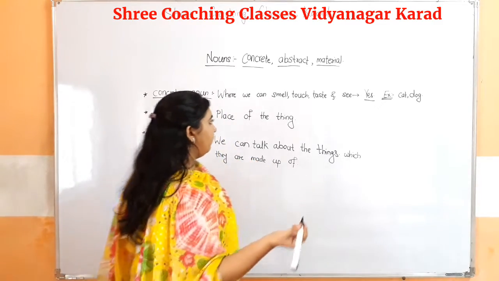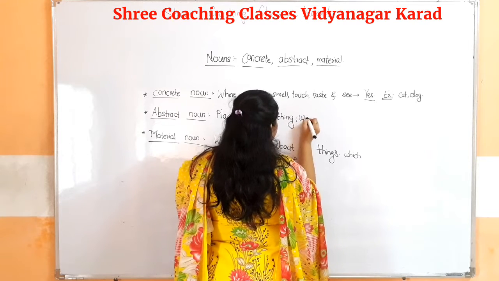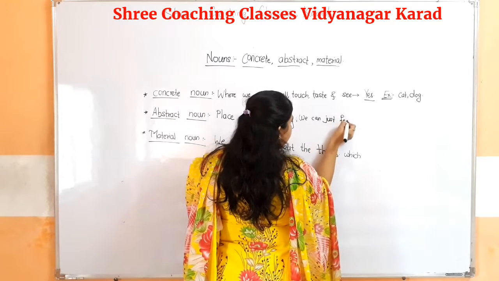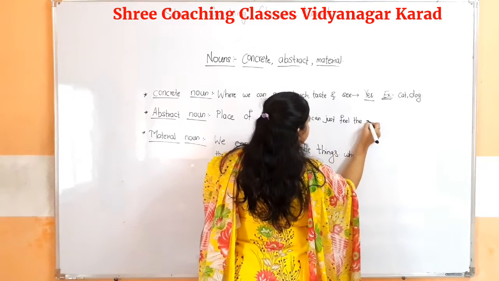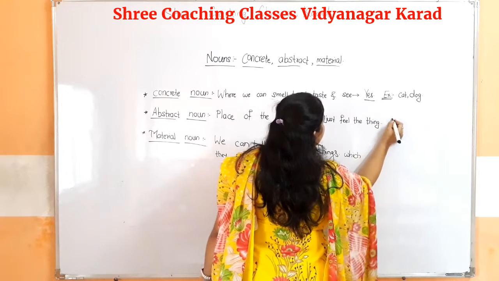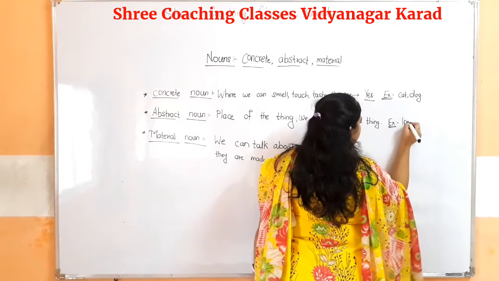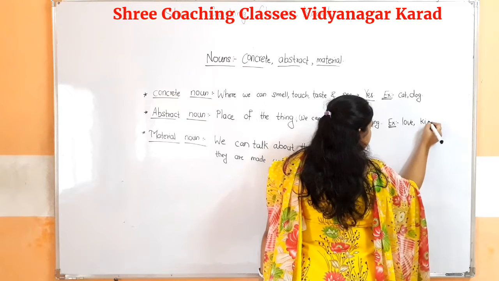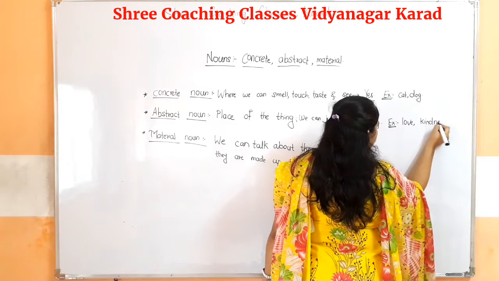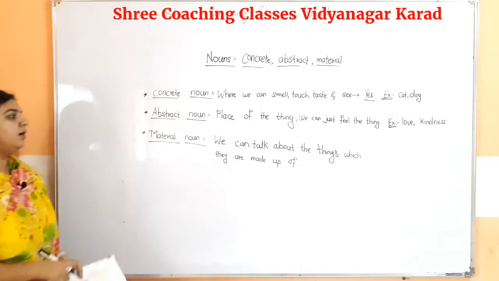For example, love, kindness, etc. And the last is the material noun.